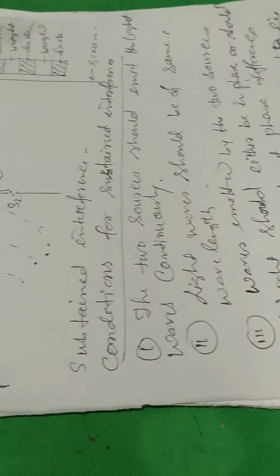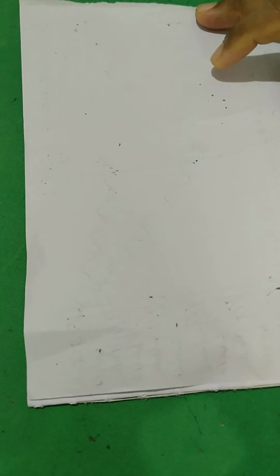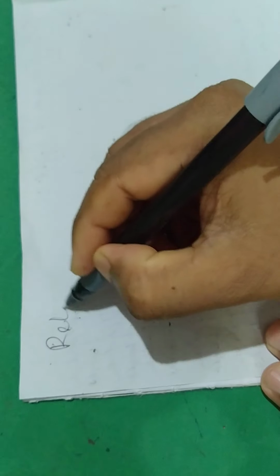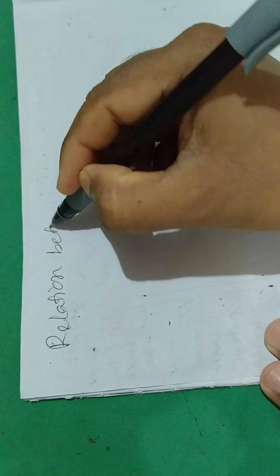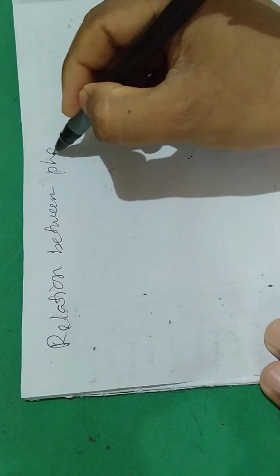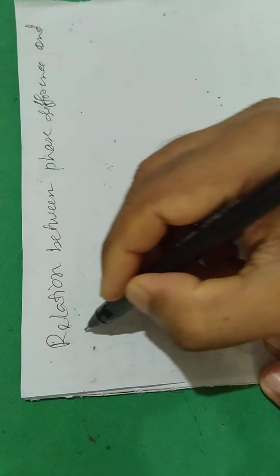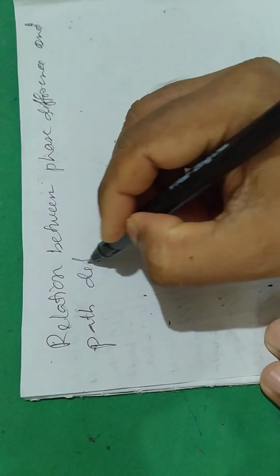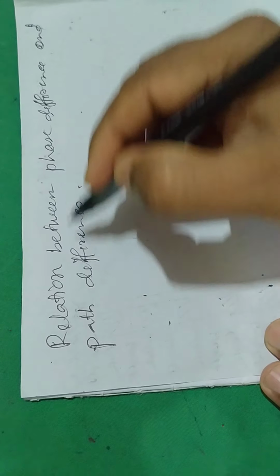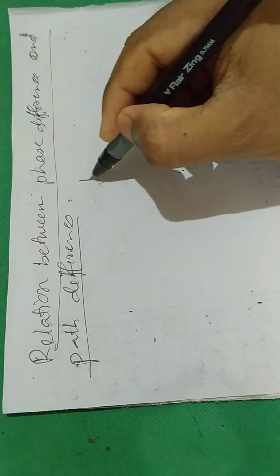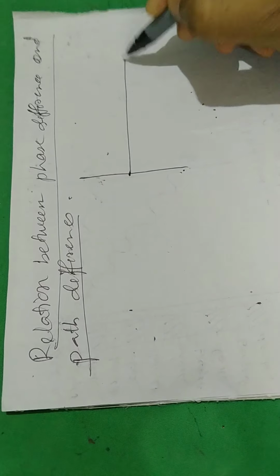Now another important relation, that is the relation between phase difference and path difference. We have to make this relation clear. You see what is phase and what is path. See this wave.